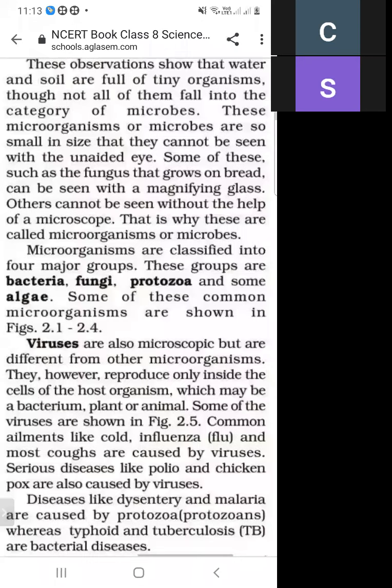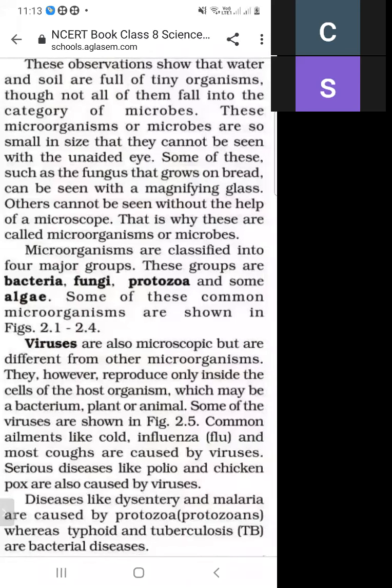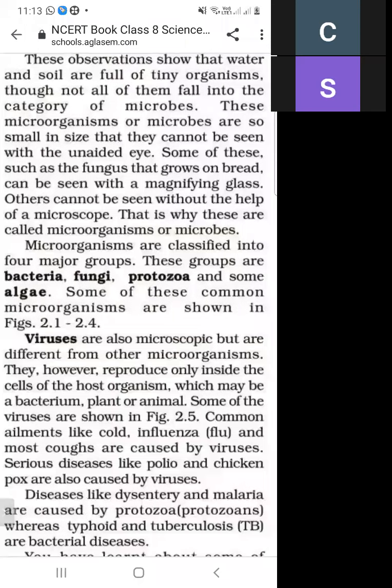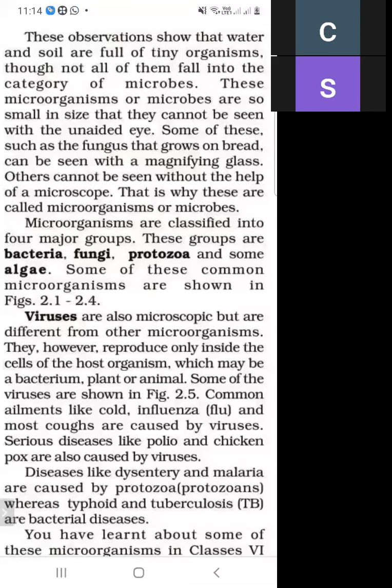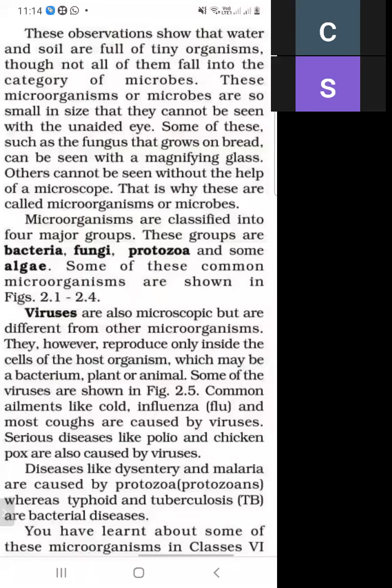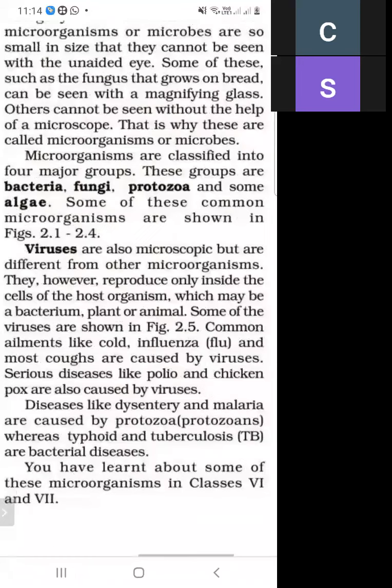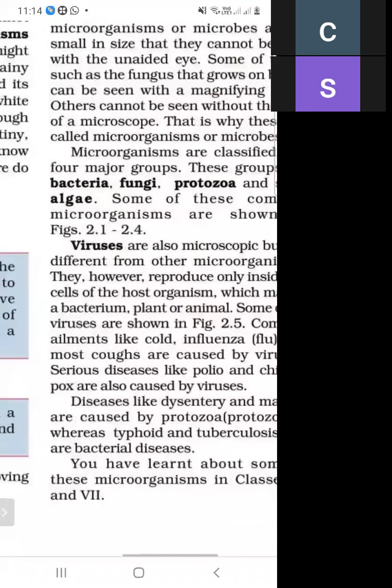There is also a category of viruses, which are different from microorganisms because they reproduce inside the cell of a host organism. Diseases like cold, cough, polio, and chickenpox are due to viruses. Dysentery and malaria are due to protozoa, and typhoid and TB are bacterial diseases.